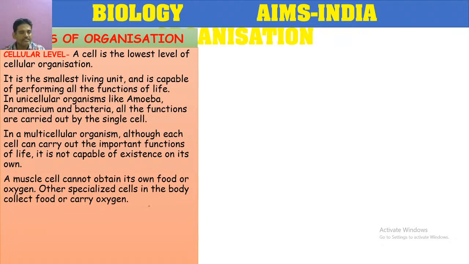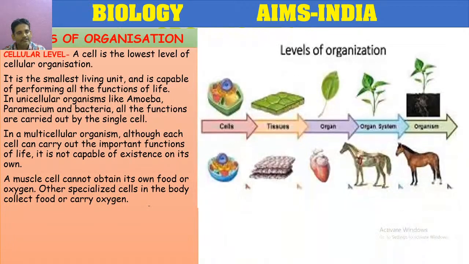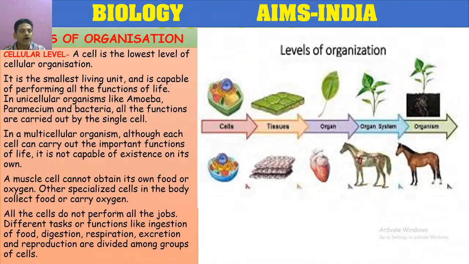So the muscle cell itself is not getting all these things on its own, but some specialized cells are helping. So all the cells do not perform all the jobs. Different tasks or functions like ingestion of the food, digestion, respiration, excretion, and reproduction are divided among the group of cells.